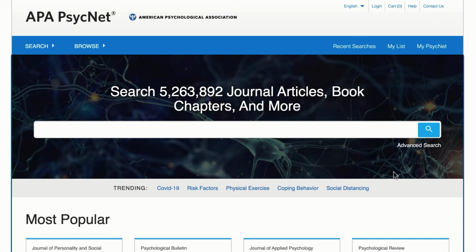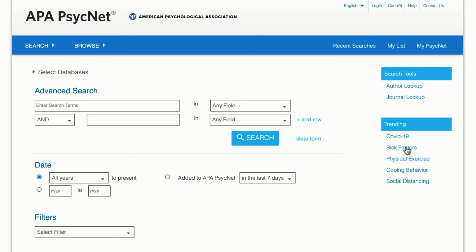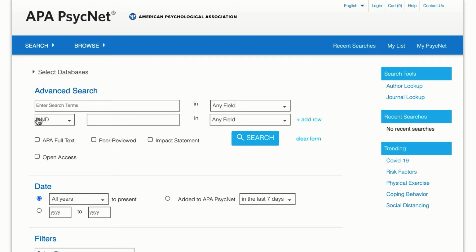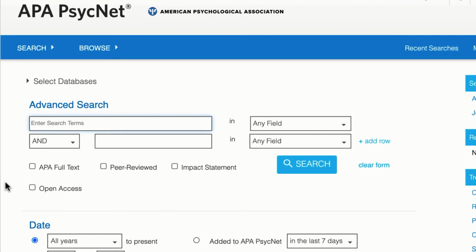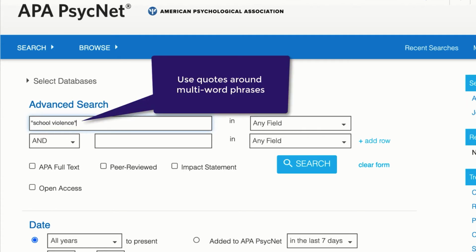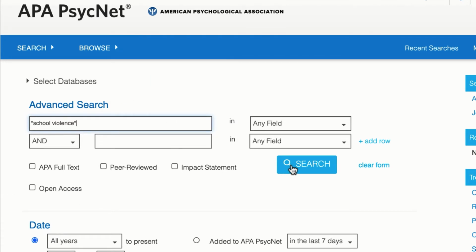In APA PsycNet, let's start by searching on a topic. I'll conduct a very simple search for items pertaining to school violence. On the advanced search page, I'll type "school violence" in the search box. Notice that I'm using quotes around school violence to make sure that this concept is searched as a phrase. When the search is ready, I'll click the search button.